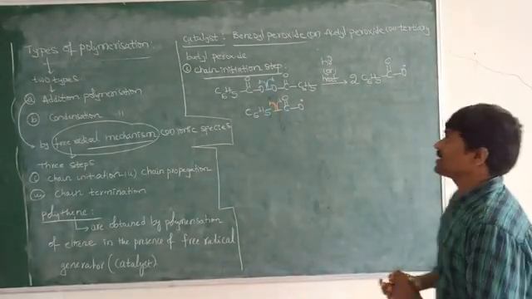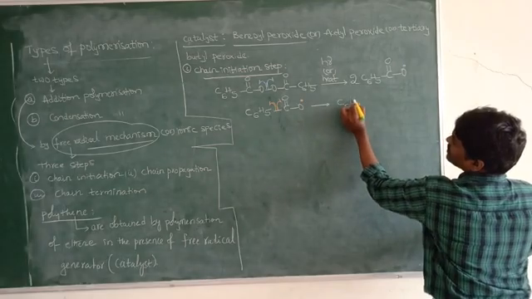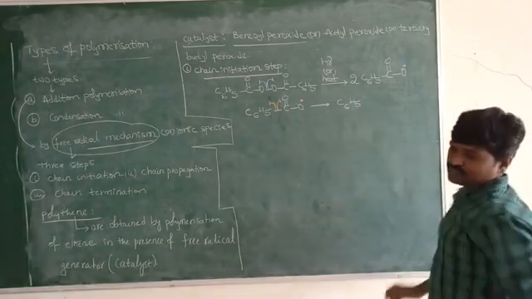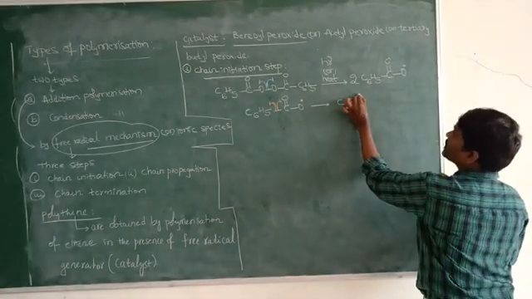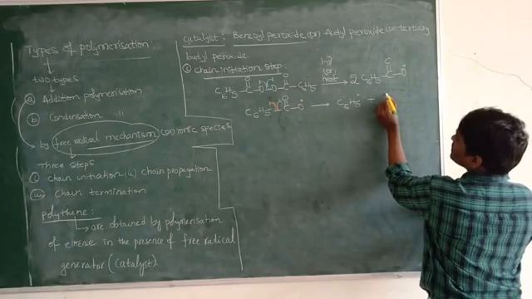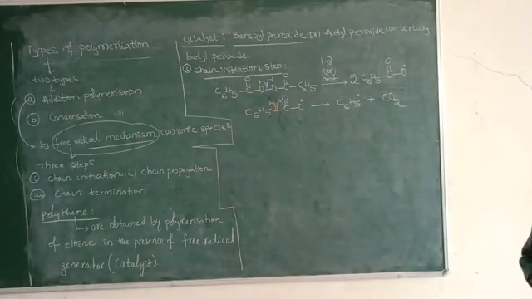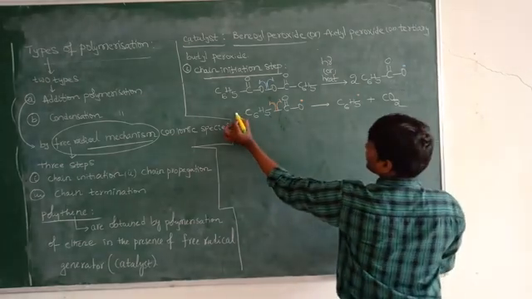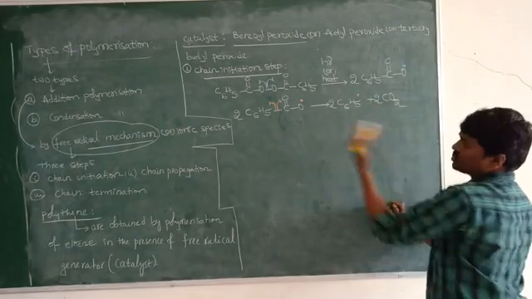Now here C6H5 dot plus CO2 is formed. Now here 2 we have taken, so write 2 here. There is no need to write that 2.